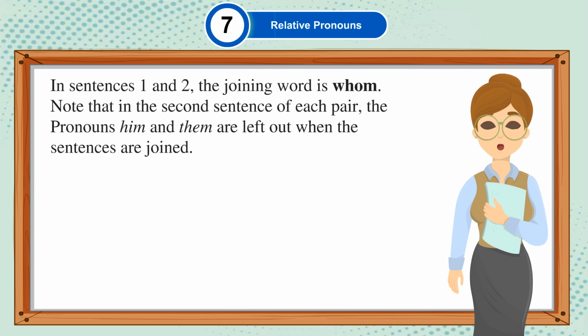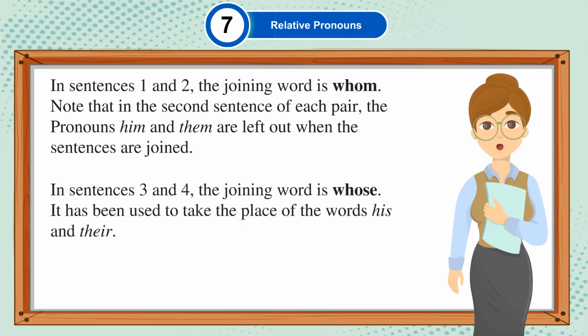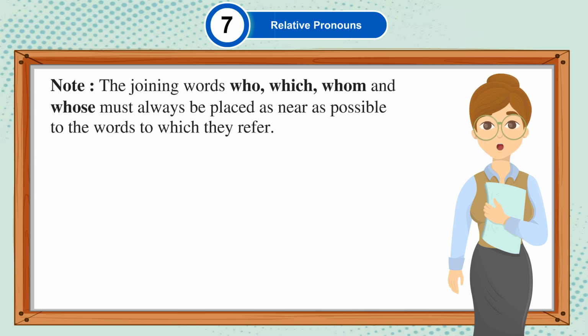In sentences 1 and 2, the joining word is whom. Note that in the second sentence of each pair, the pronouns him and them are left out when the sentences are joined. In sentences 3 and 4, the joining word is whose. It has been used to take the place of the words his and their. Note, the joining words who, which, whom and whose must always be placed as near as possible to the words to which they refer.